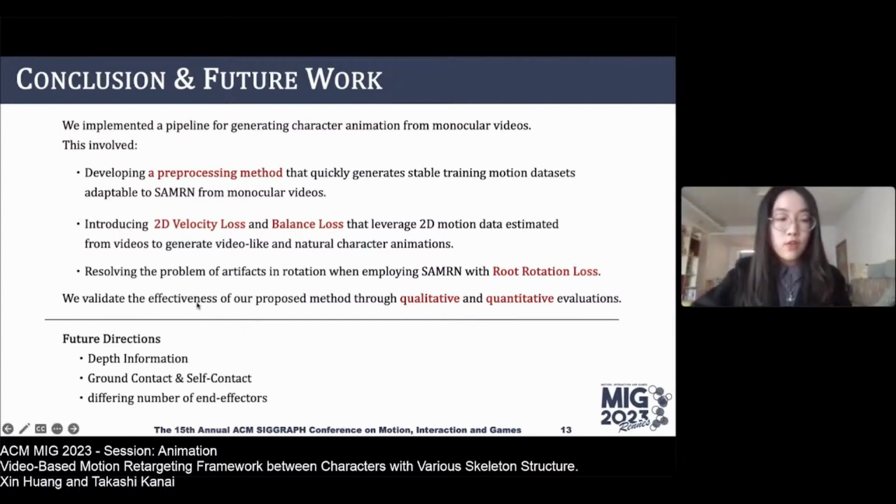And for future directions, we want to add depth information in our pipeline, take the context into consideration in resulting character animations, and achieve motion retargeting between characters with different numbers of end effectors.